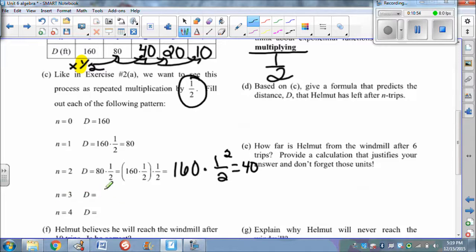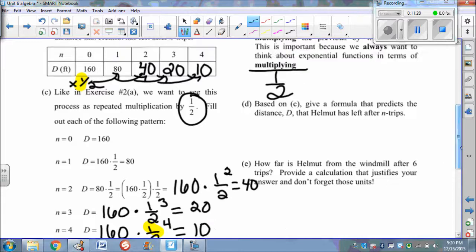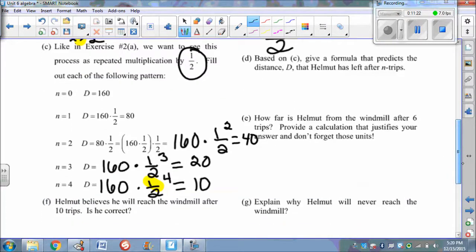And then what about on the third trip? 160 times 1/2 to the third power, and that becomes 20. And then on that fourth trip, 160 times 1/2 to the fourth, and we end up with 10. Okay, so we just took what was in that table and represented it as a formula. So we're starting to sketch out what this formula could look like.